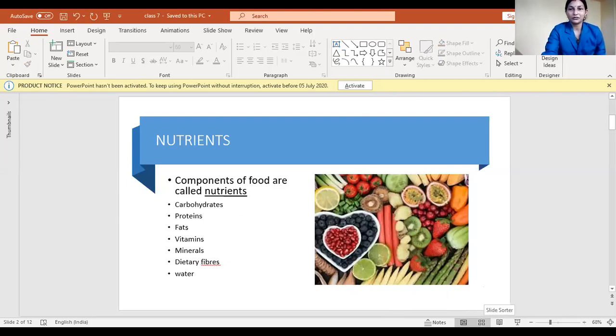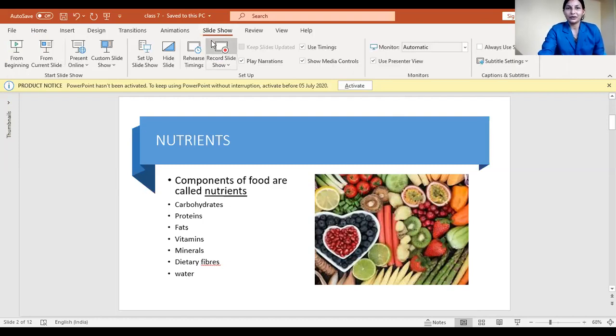What are components of food called? Nutrients, then proteins. We had just tried to understand their names, right? This time we will discuss them in detail and understand what they are. So let us begin.